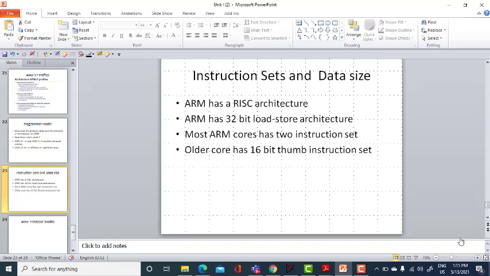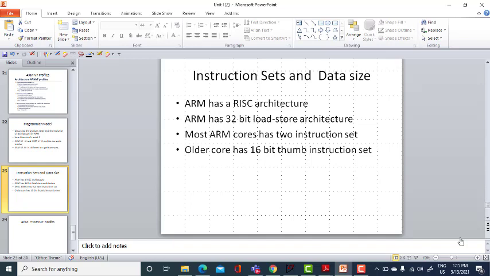Coming to the data size and the instruction set of the ARM processor: as I said, ARM is a RISC architecture and inherits most of the features of RISC, namely load store architecture, a large register set, and executing instructions in a single cycle.